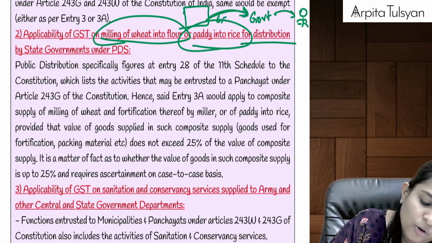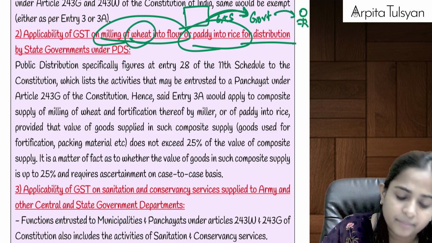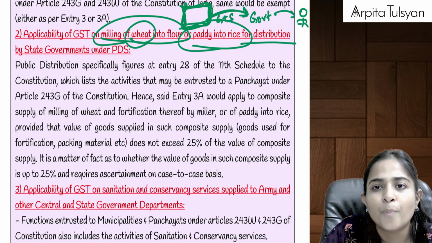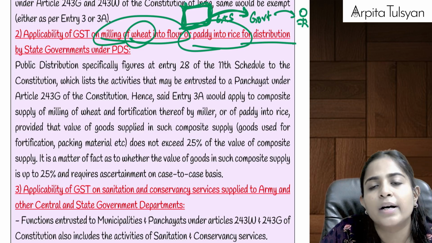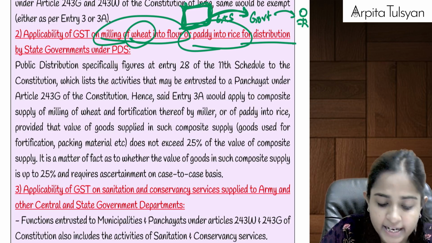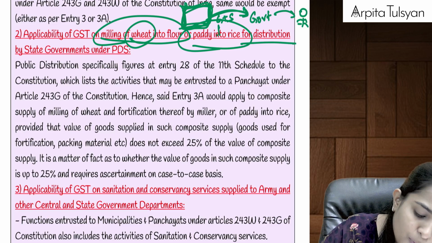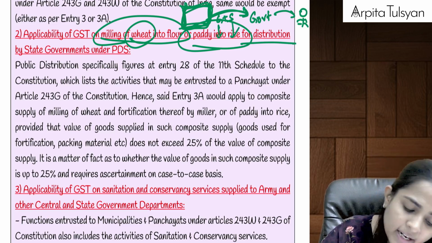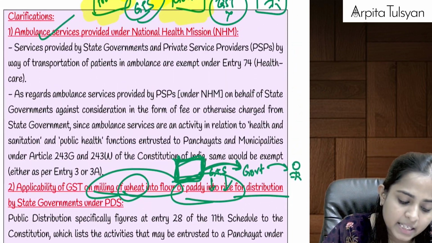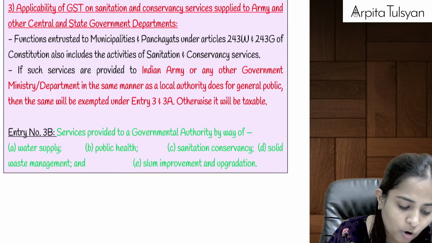Okay, if someone is providing goods plus services to the government, let's say the government gave whole wheat to the service provider and told the service provider, can you do milling into flour, or can you convert paddy into rice for the same? Then in such a case, if the service provider is adding some minerals, some vitamins into it, it means it is also providing goods plus it is also providing the service of milling, so it will be exempted under entry number 3A. Okay, and can we say these services, be it ambulance services or food distribution services, come under the responsibility of panchayat or municipality.